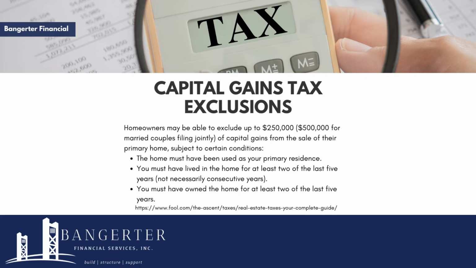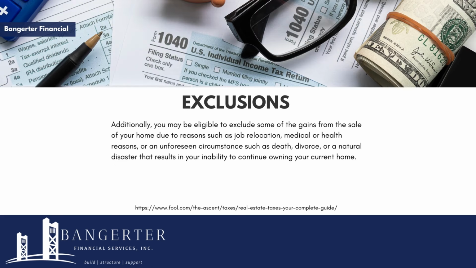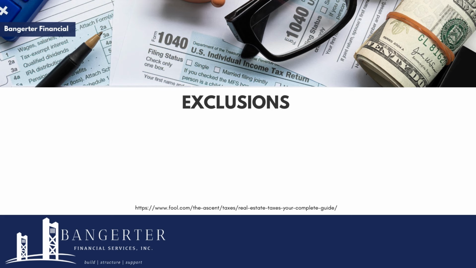The home must have been used as your primary residence. You must have lived in the home for at least 2 of the last 5 years, not necessarily consecutive years. You must have owned the home for at least 2 of the last 5 years. Additionally, you may be eligible to exclude some of the gains from the sale of your home due to reasons such as job relocation, medical or health reasons, or an unforeseen circumstance such as death, divorce, or a natural disaster that results in your inability to continue owning your current home.